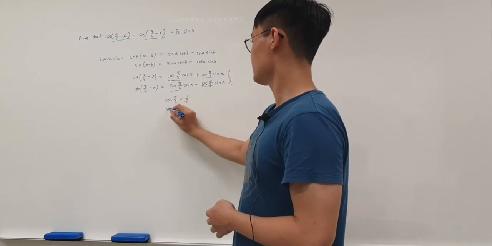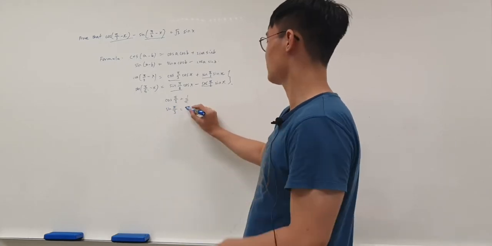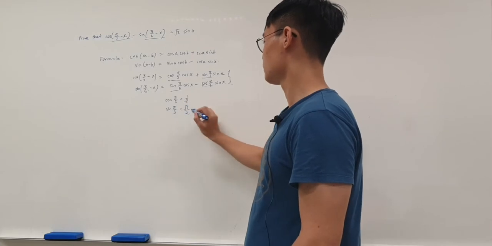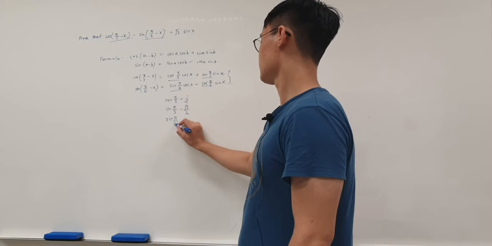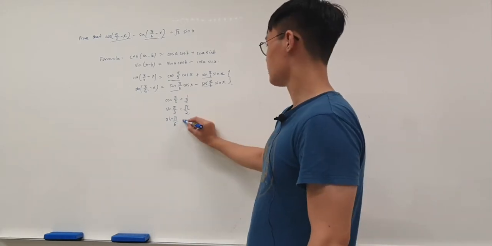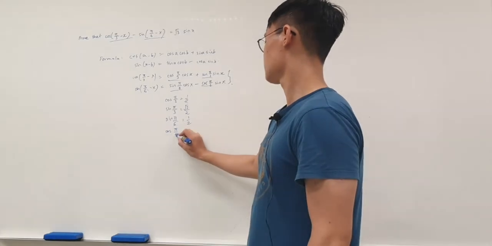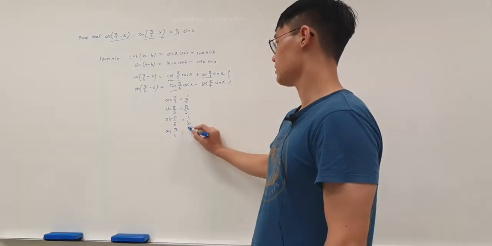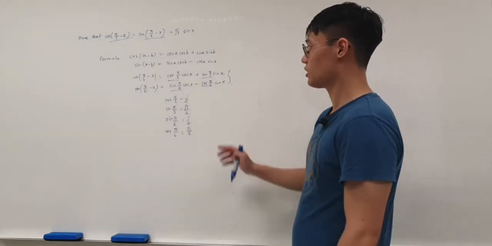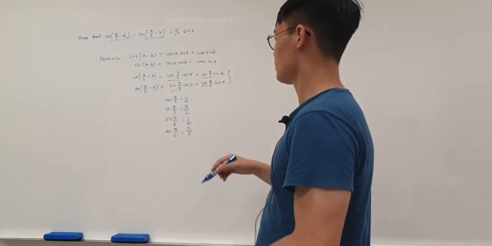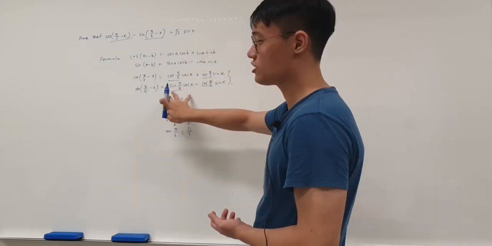Sine pi over 3 is equivalent to sine 60, so this is root 3 over 2. Sine pi over 6 is equivalent to sine 30, which is half. Cosine pi over 6 is cosine 30, which is root 3 over 2. Can you see how we can get this? We just need to plug everything into this equation.